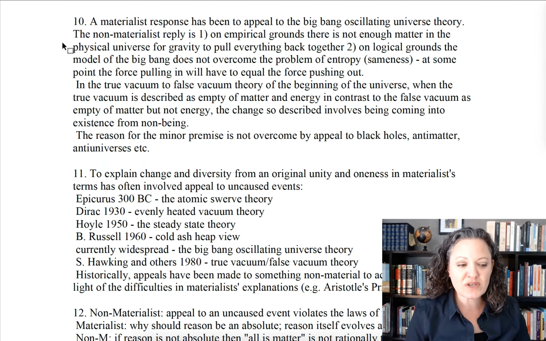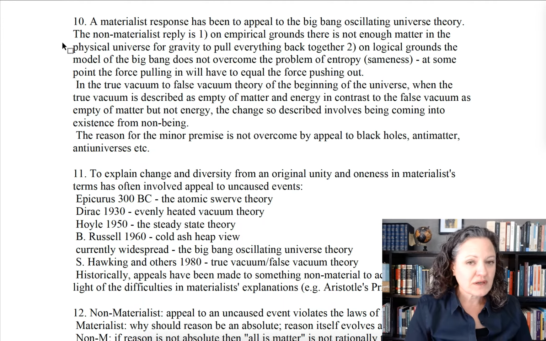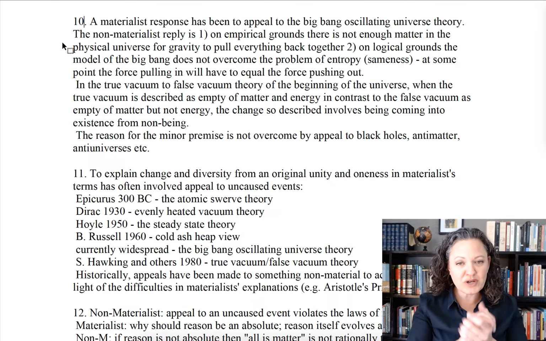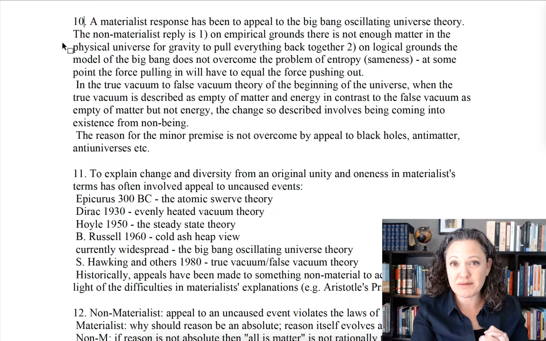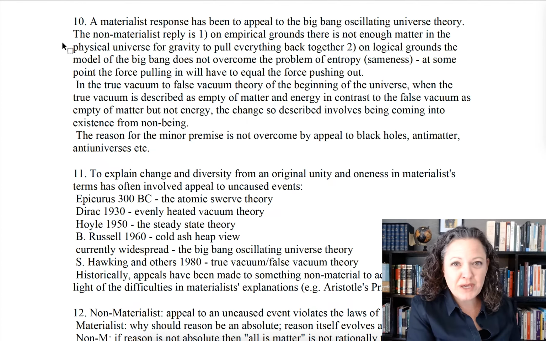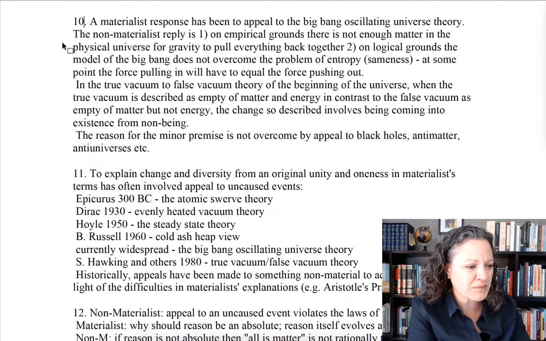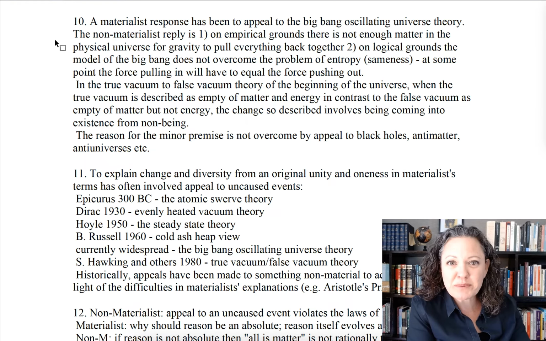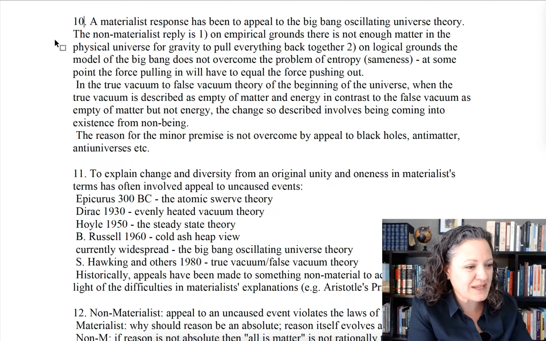Perhaps the universe is like a big bang and a big crunch and a big bang and a big crunch, and this goes on eternally. This is called the Big Bang Oscillating Universe Theory or Model. You can also Google that, look it up. It's not very popular anymore because, well, I'll put up a little video that shows you why. The video is called 3 Ways to End the Universe, I think. It's cute. It's very short. I'll put it up for you, but you can see the model. All right, so let's read through this.